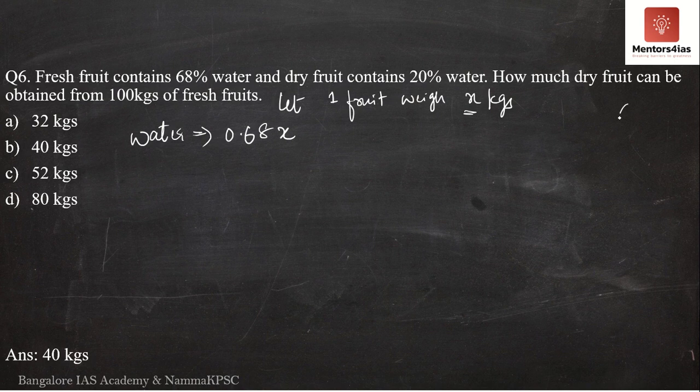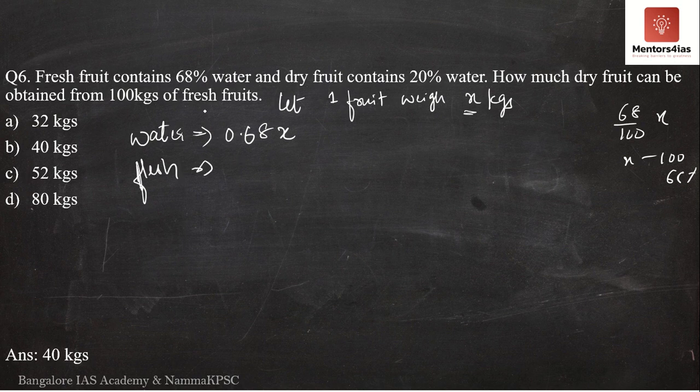It is nothing but 68 by 100x. Why? Because 100 is x, that is 100%. Then how much is 68%? Nothing but 68 into x divided by 100. Therefore, the weight of water in that fruit is how much? 0.68x. If this is the weight of the water, then what is the weight of the flesh of the fruit?